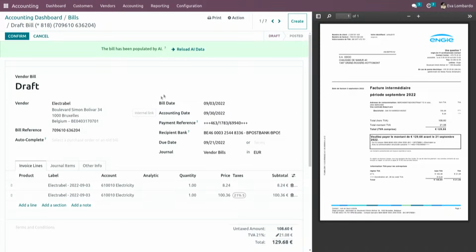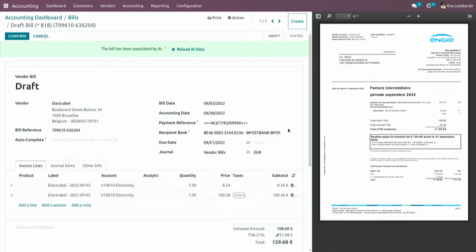So what can the OCR retrieve from the PDF? Well, first, it will take the vendor. If it doesn't exist in Odoo, it will take the VAT number, connect to the European VIES database, and find all the information there is to create that vendor in Odoo. If it does exist, though, it will find it based on the name, the address, the email, and of course the tax ID. It can also retrieve the bill reference, the bill date, the payment reference, and even the bank accounts.